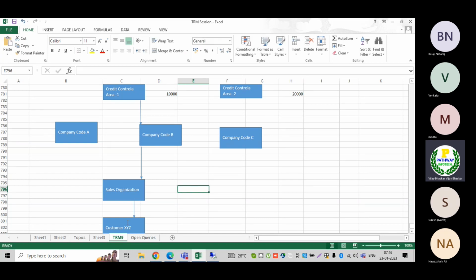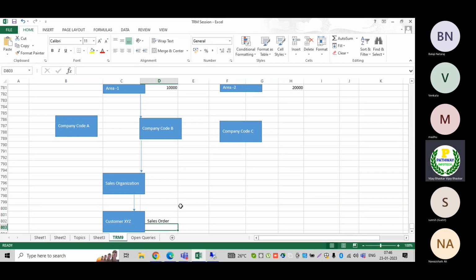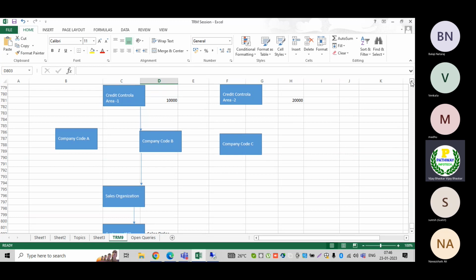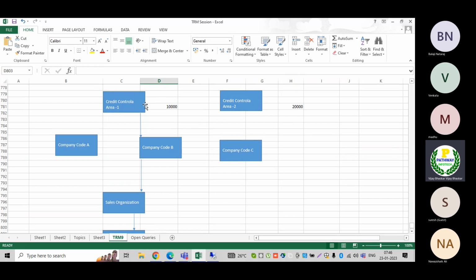Now what does the system do whenever we create a sales order? If the customer is already assigned to a particular sales organization, the system first checks that this customer is relevant for this sales organization, that this sales organization is created under this company code, and which credit control area has been assigned to this company code.